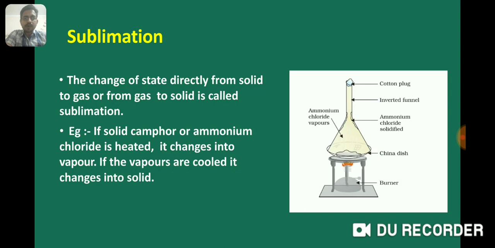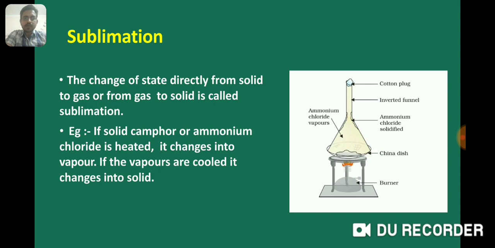You can see in the experimental arrangement, we take some ammonium chloride in a china dish and cover it with an inverted funnel. The stem of the funnel is closed with a cotton plug. When this china dish is heated with the help of a burner, the ammonium chloride will form vapors.